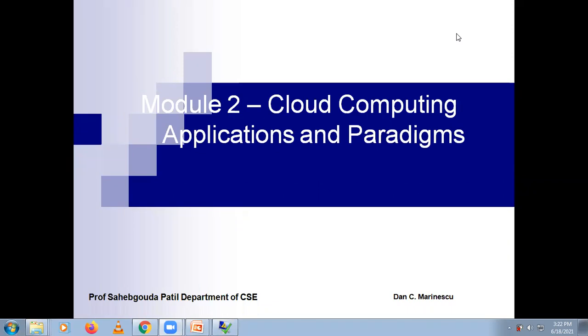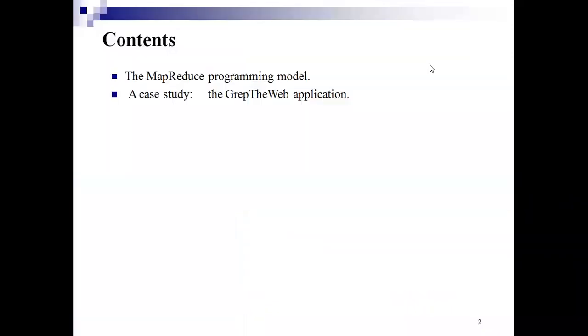In today's lecture, we'll be talking about the following content. Let me go through it. The contents are the MapReduce programming model. We are going to see in detail how this MapReduce programming model works with a pictorial representation. Then there is a case study about the grep the web application. So we can see these two concepts in today's class.